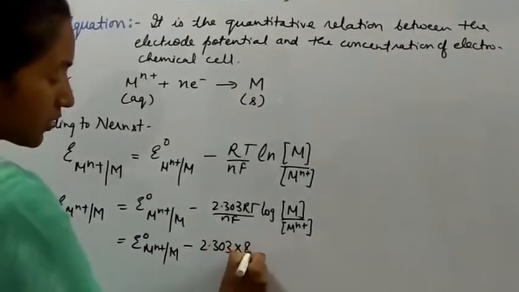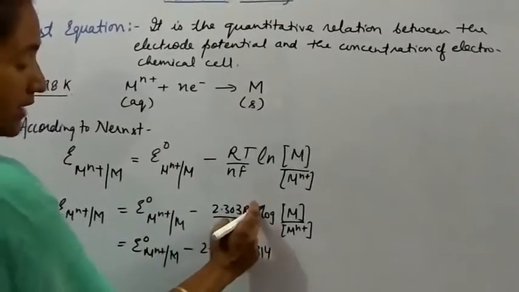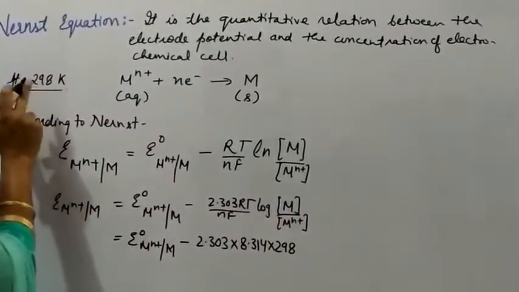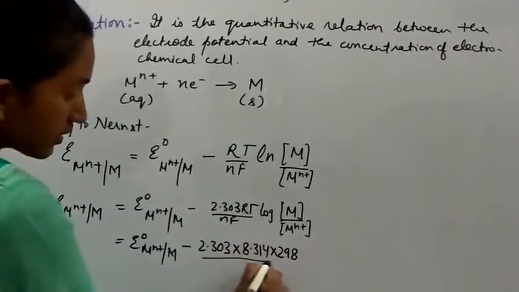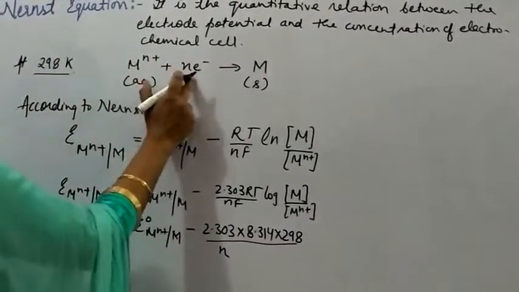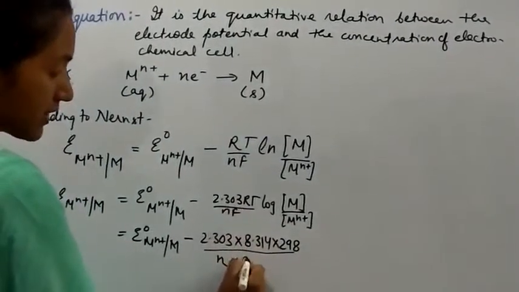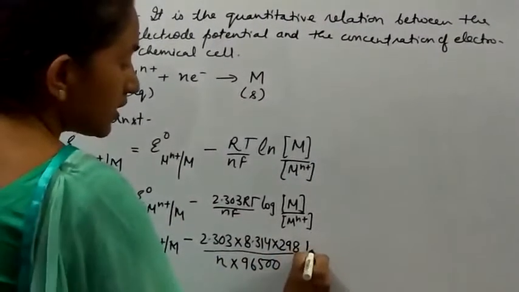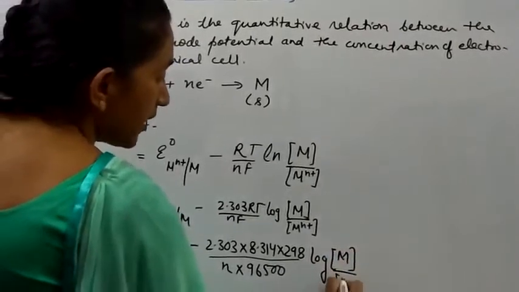It is the gas constant, with the value 8.314 joule per Kelvin per mole. T is the temperature, that is 298 Kelvin, as the reaction is going on at 298 Kelvin. And n is the number of electrons accepted here. F is the Faraday, 96500 coulombs.